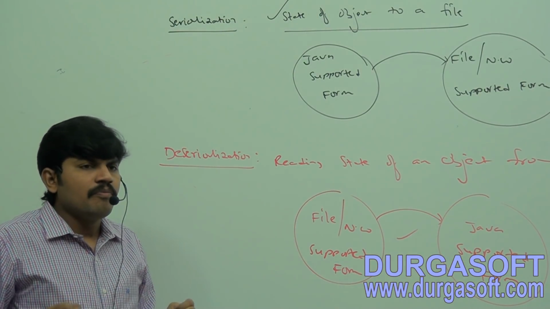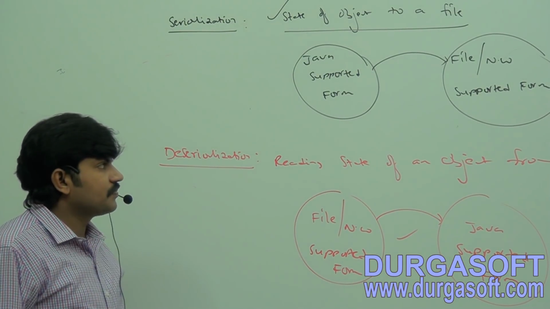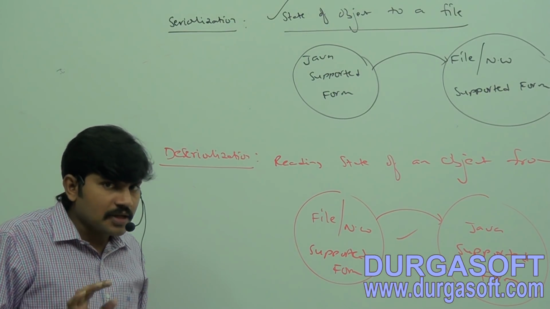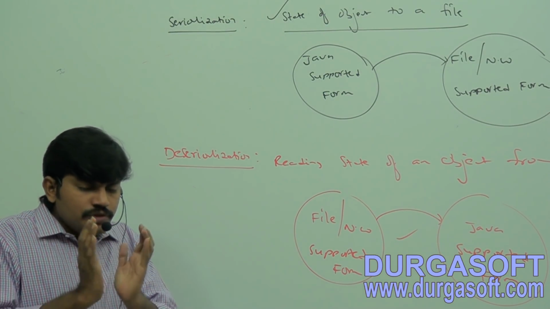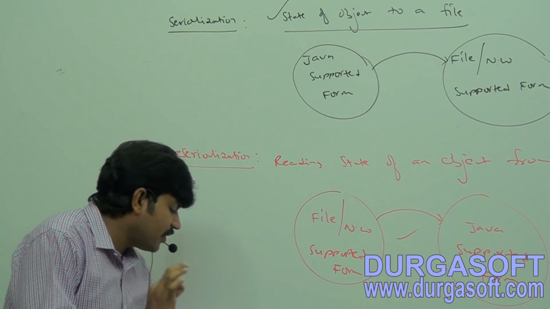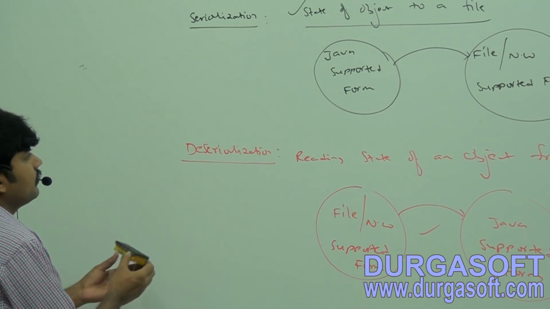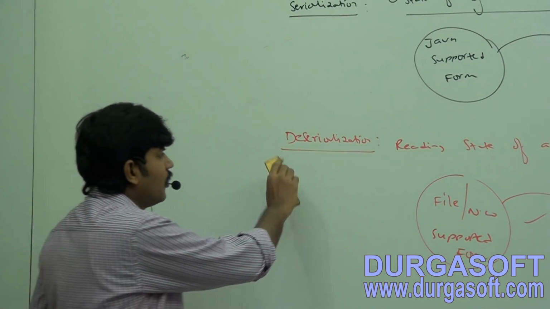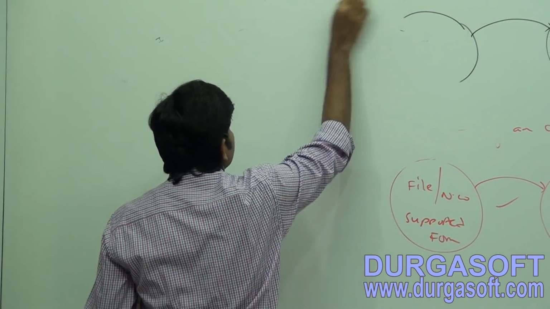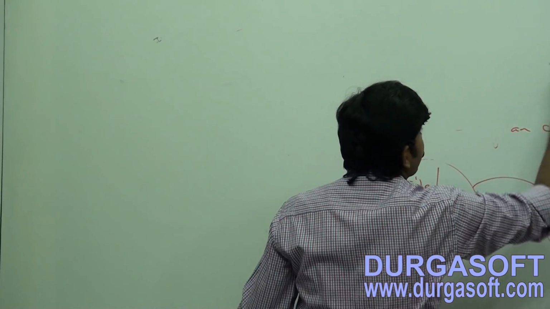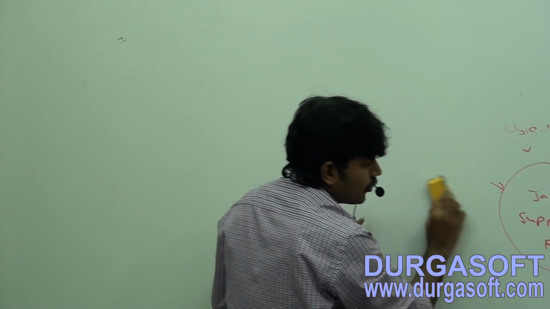So I hope you are aware of the basic idea: what is serialization, what is deserialization. But how can we implement serialization? How can we implement deserialization? Which streams are required? Let me talk clearly. Up to this it is clear. What is serialization? The process of writing state of an object to a file is called serialization, right? How can we implement serialization?